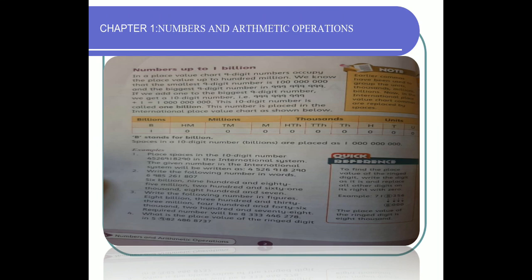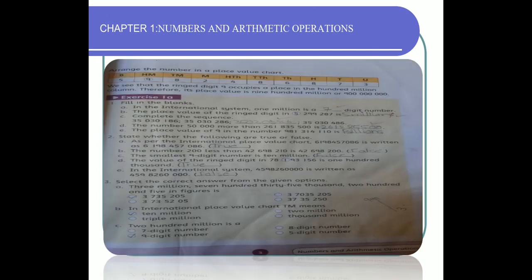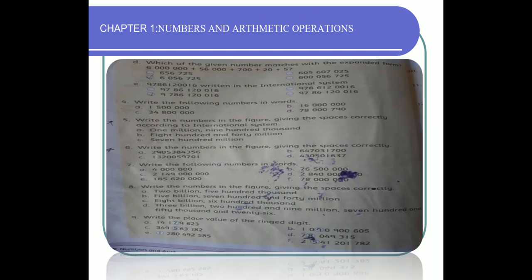On page number 2, as you see, there is a place value chart. Look at the chart. Read it and learn the values: units, thousands, millions and billions. You will come to know that 1 billion has 10 digits. In exercise 1A, you have solved all this exercise in class. Fill in the blanks, true or false, and correct the answers.